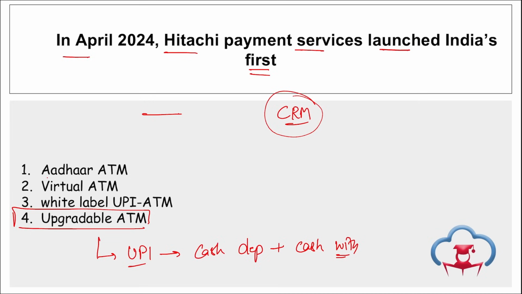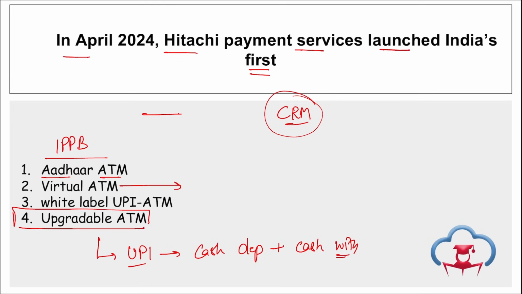Apart from this, if we talk about Aadhaar ATM, remember this Aadhaar ATM was recently launched, and the main aim of this Aadhaar ATM is that with the help of Aadhaar you will be able to easily withdraw money using your debit card, correct? India Post Payments Bank, IPPB, has introduced this Aadhaar ATM facility. This works on the Aadhaar Enabled Payment System that was introduced by NPCI.